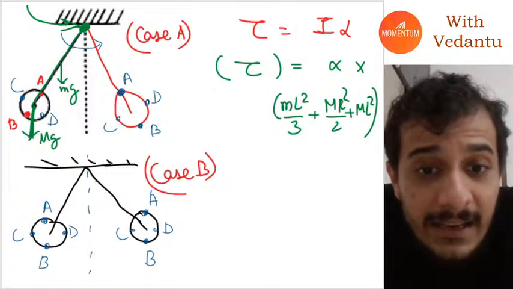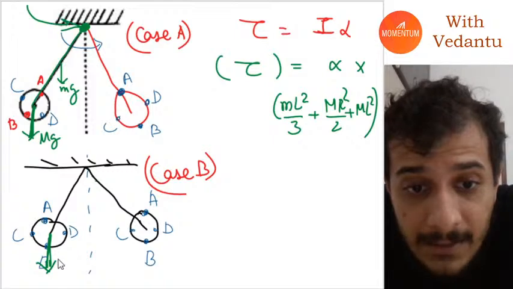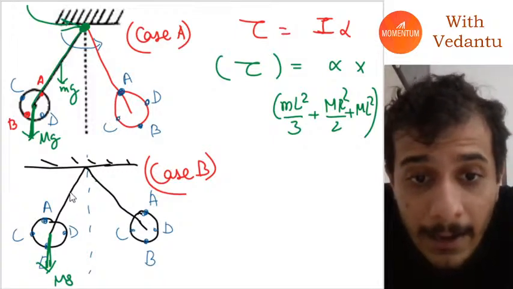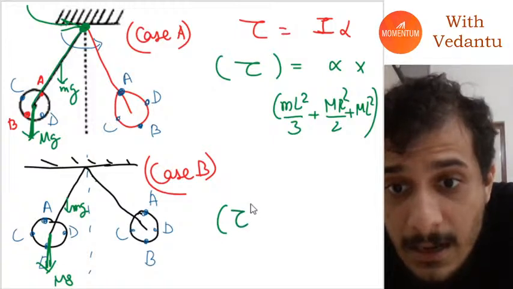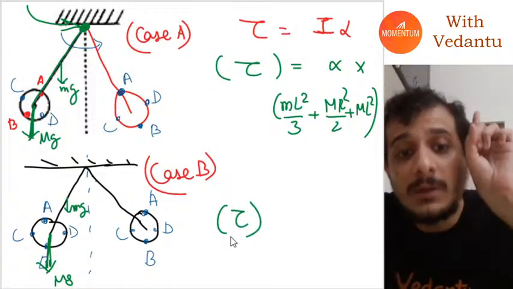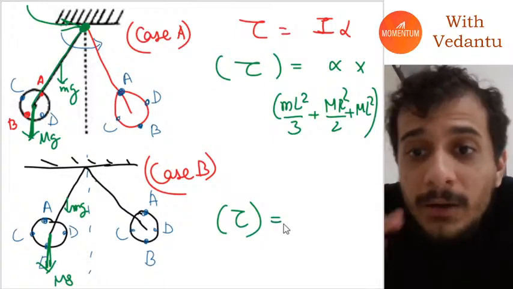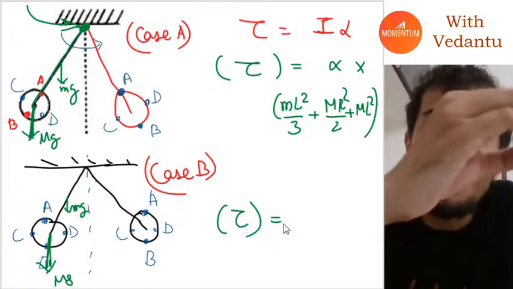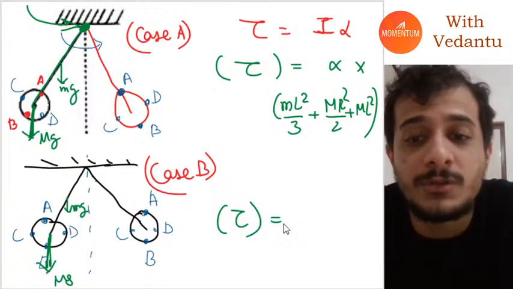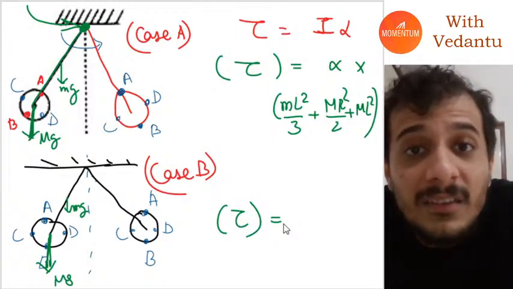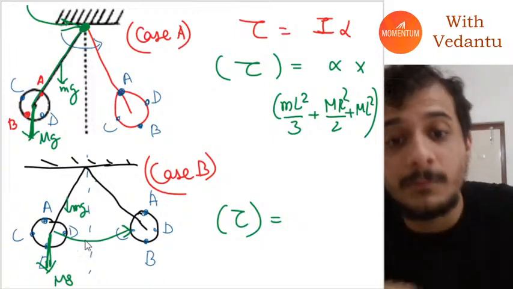In the second case, guys, once again, the torque will be produced by this force mg and by this force mg only. So torque will still be the same. Now, in the second case, what is happening is that the disk is no longer rotating. The disk is just doing translatory motion from here to here.